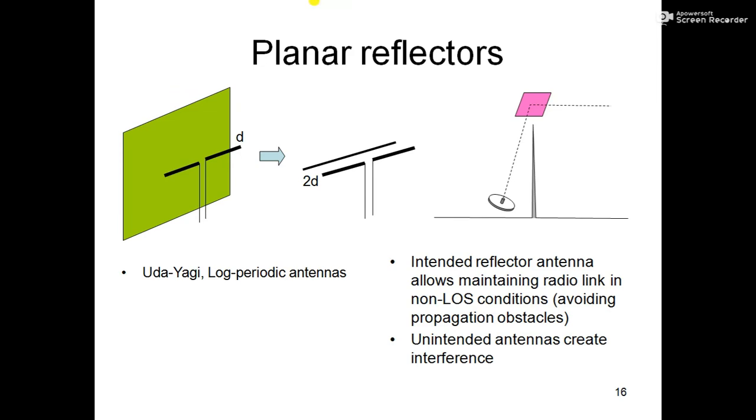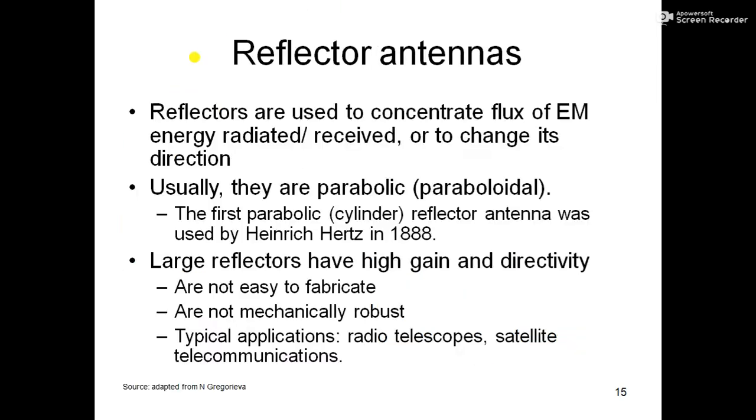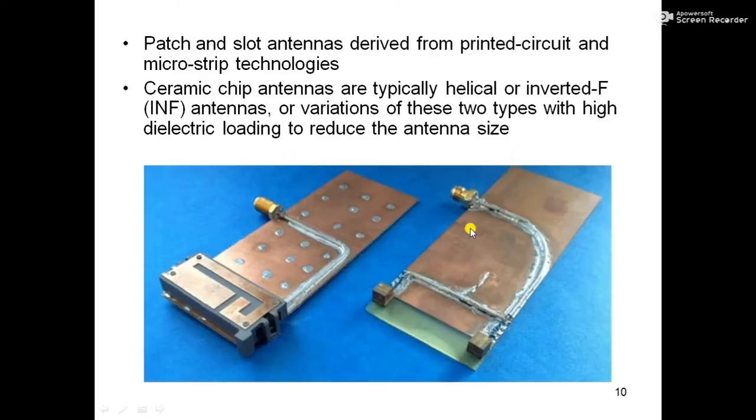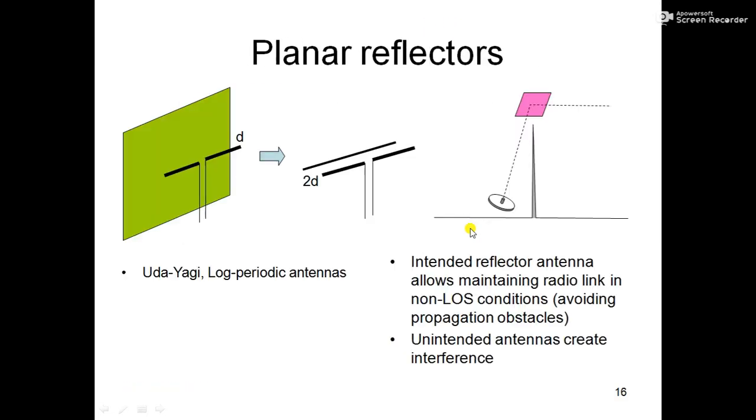The concept is the same. In the Yagi antenna there is a reflector, which is just a single wire that acts as a reflector. But if we replace it with a plane, what will happen? Suppose we have a dipole antenna, and behind the dipole antenna we have a metallic plane. Then no energy will propagate in that direction, and the energy will be reflected back.